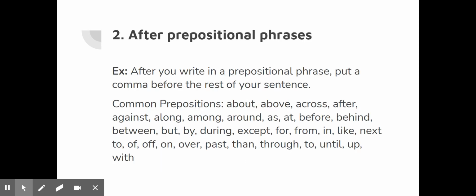Okay, sometimes I say prepositional phrases and people look at me like I have 3 heads, but we use prepositional phrases all the time, and I promise you that you use them in your writing. After you write in a prepositional phrase, put a comma before the rest of your sentence. So a prepositional phrase is a phrase that begins with a preposition. There are some common prepositions listed afterwards. A lot of these come up pretty often when we write about literature, right? During Winston's time in the Ministry of Love, comma, blah, blah, blah.